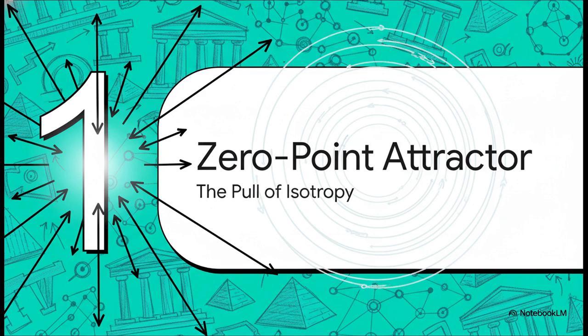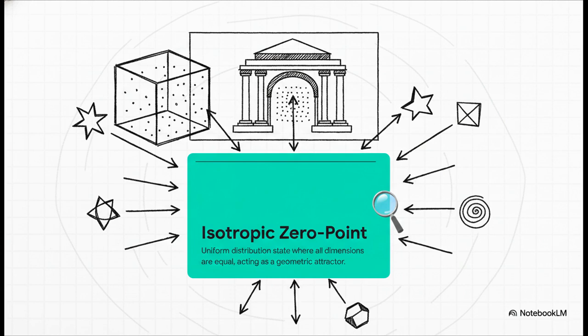Section 1, the zero-point attractor. We really have to start by establishing our fundamental anchor point before the math gets too complex. So the absolutely crucial thing to grasp here is that this zero point isn't just some static number written on a page. Think of it more like a dynamic, mathematical gravitational center.